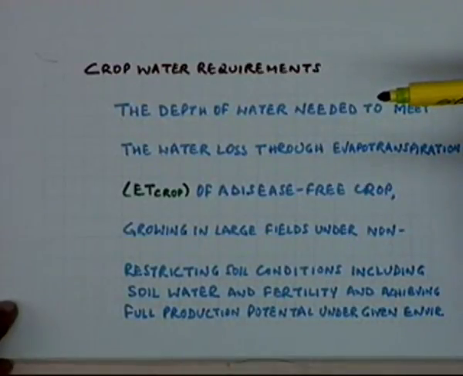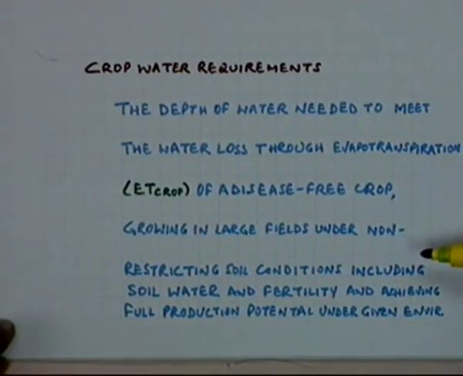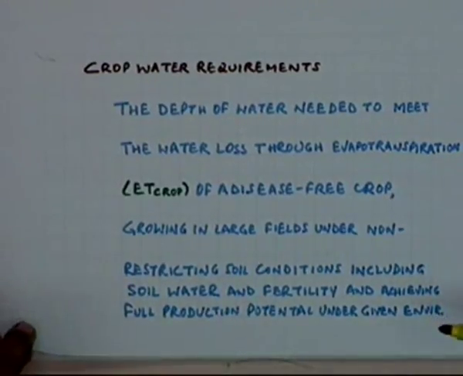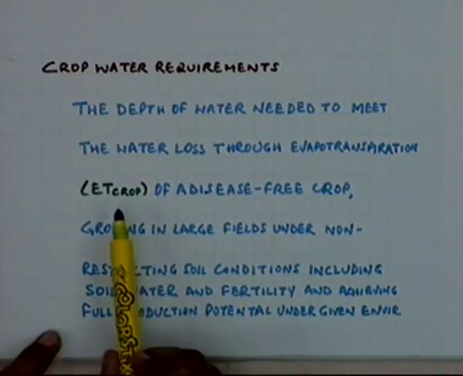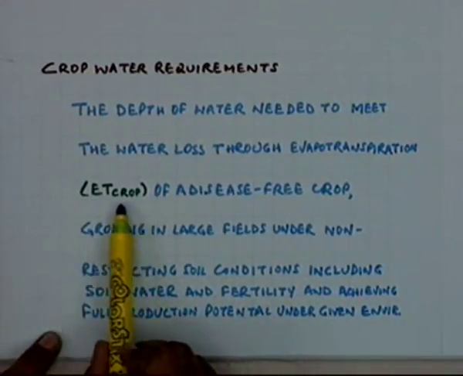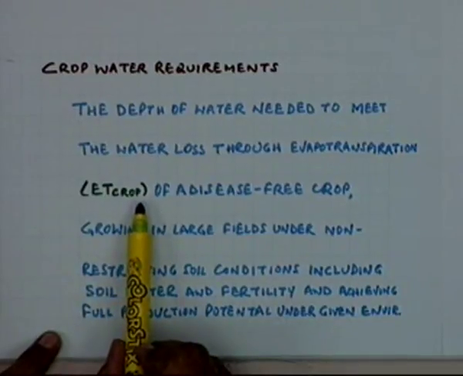Let us look at what the crop water requirement is and how it is defined. This is the literal definition of the crop water requirement, which is put here on the sheet. It is the depth of water needed to meet the water loss through evapotranspiration, and is termed as ET crop.